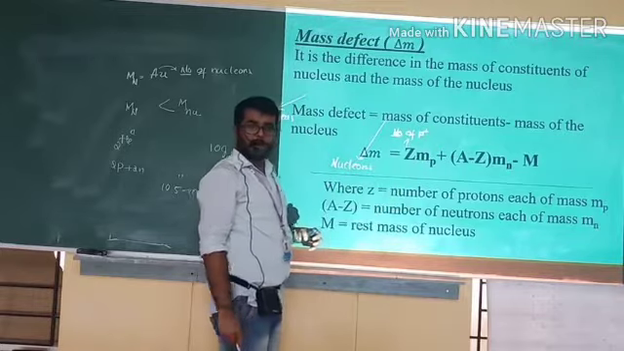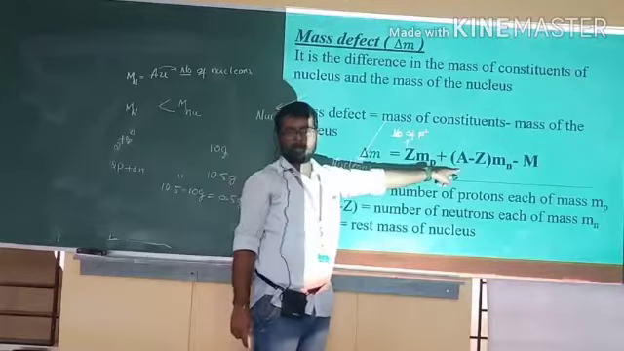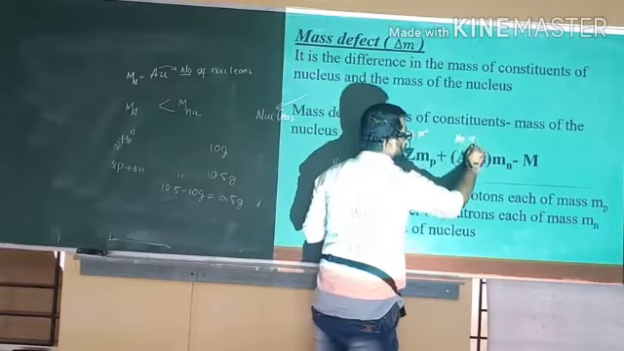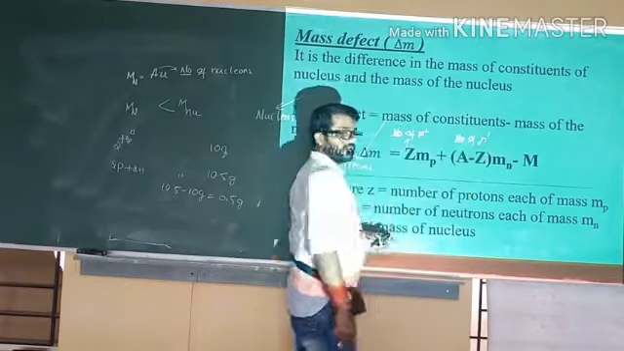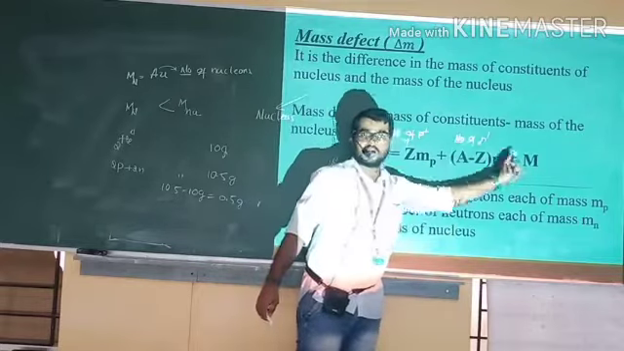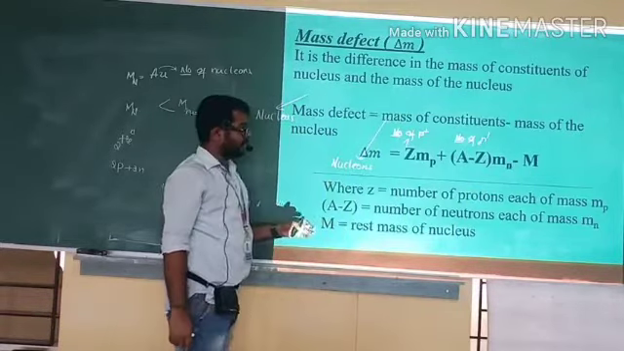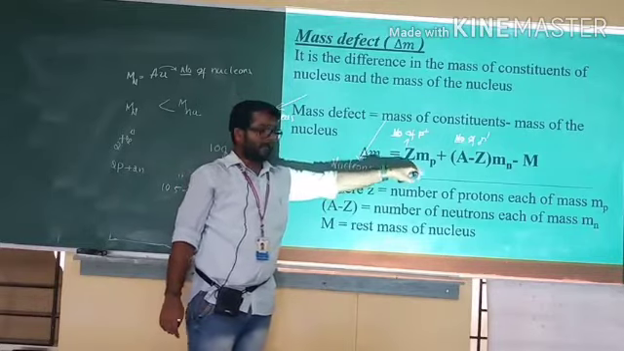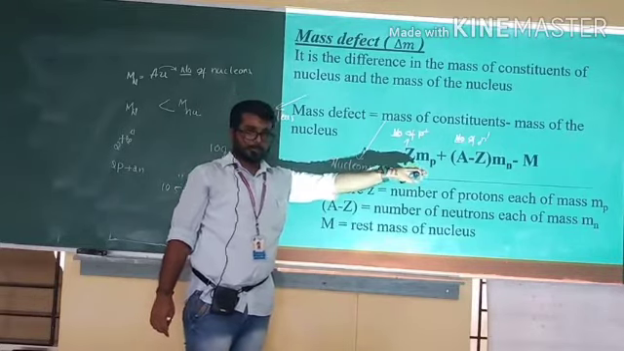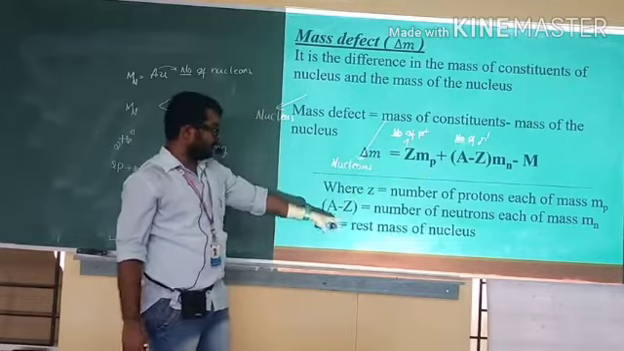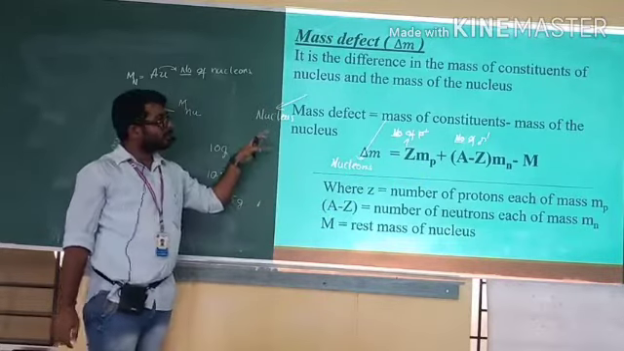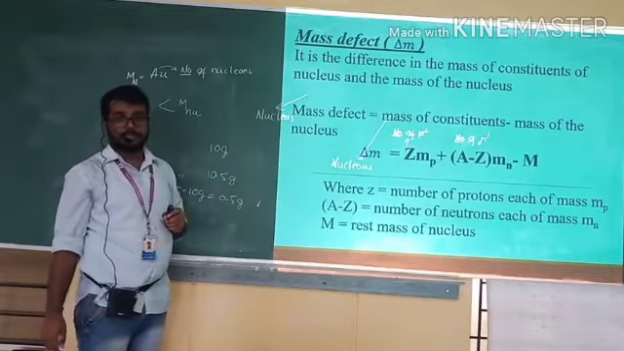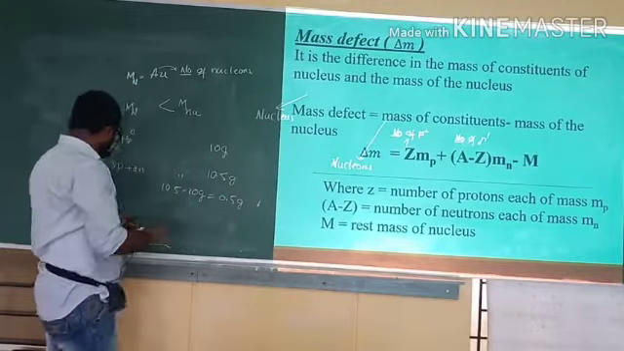mp is the mass of a proton. A minus Z is the number of neutrons, and mn is the mass of a neutron. This M is the mass of the actual nucleus. So delta m is equal to Z mp plus (A minus Z) mn minus M. So here we have written it. This difference in the two masses is called the mass difference. Now we are going for one example.